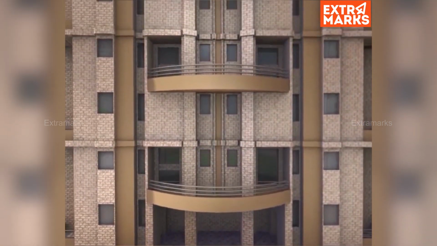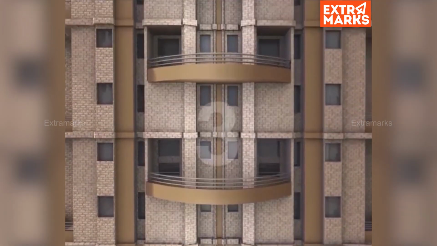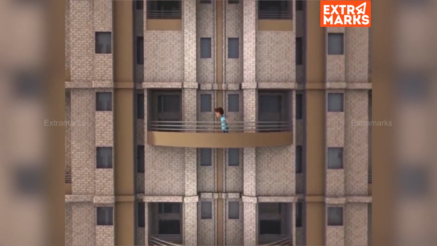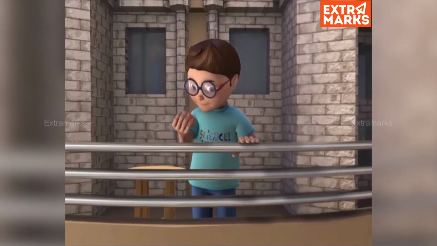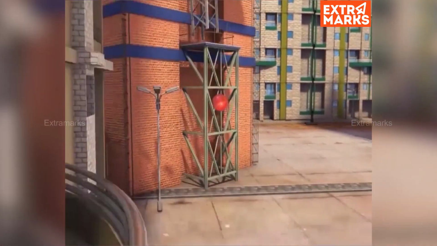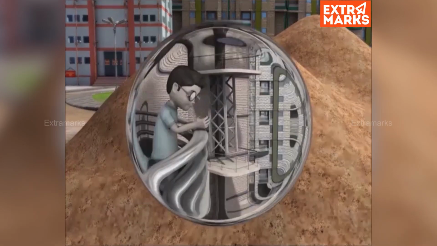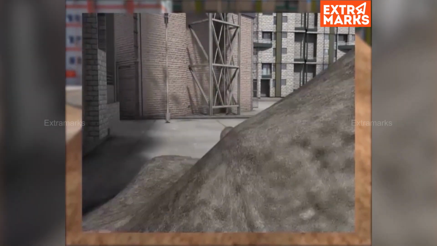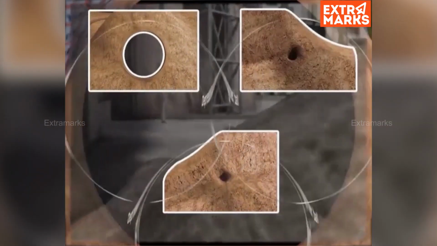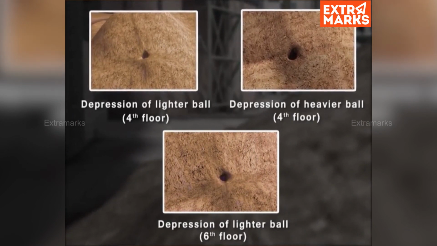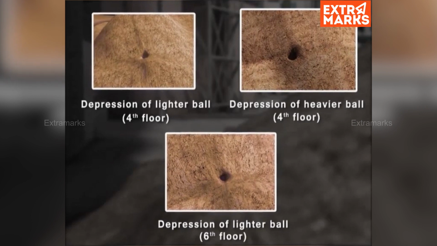Let the boy drop the first metallic ball again, but this time from a greater height. The depression formed in the sand will again be deeper than the one formed on it when the same ball was dropped from the lesser height. Thus, gravitational potential energy of an object depends on its mass and also on its height.